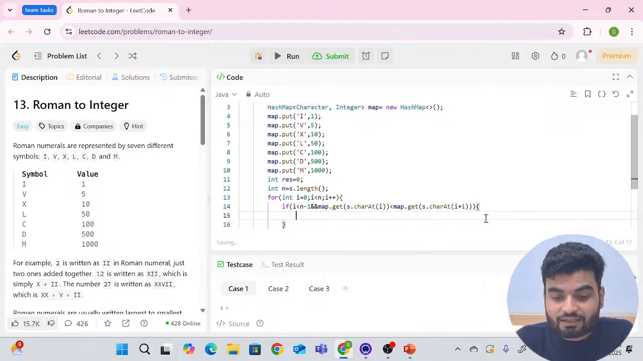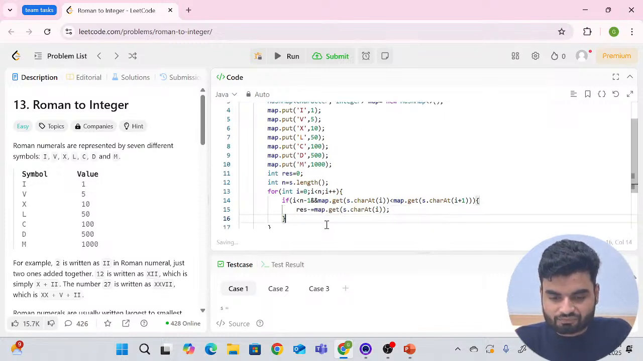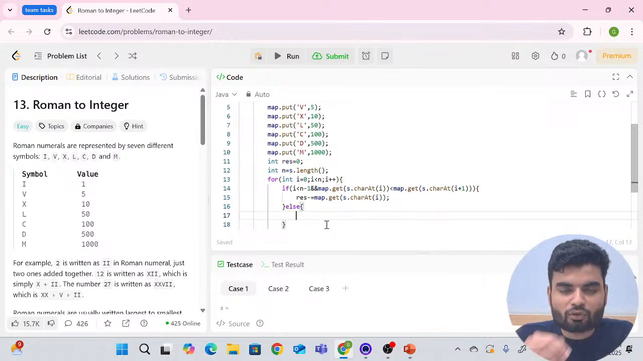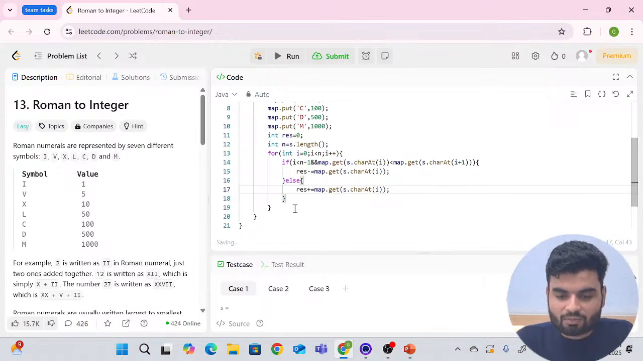Now here, if the left value is less than the right value, we'll do subtraction, yes or no? Result minus equals what? The same thing: get the character, get the value of it from the map, and map.get is a method to get the value from the map. And if this is not the case, then we were doing addition. The simple logic we have: we do map.get and add the value, and at the end, our result will be the final value.